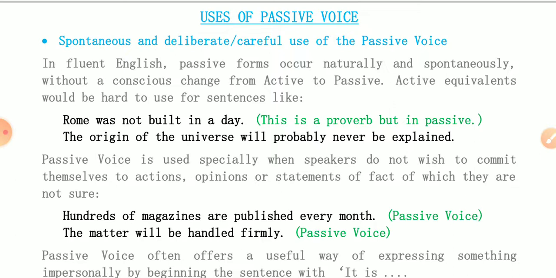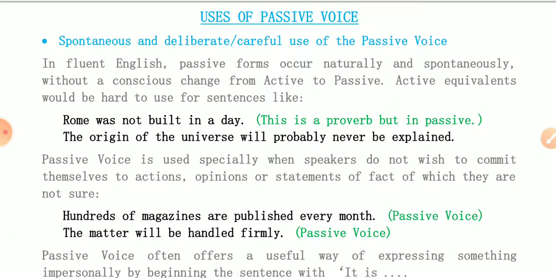Passive voice is used especially when speakers do not wish to commit themselves to actions. Means he wants the point he wants to say to be conveyed, but no person's name should be included. Opinions or statements or facts of which they are not sure. Means they are not sure who said this. That's why we omit such subjects from the passive voice. Hundreds of magazines are published every month. That is a passive voice.